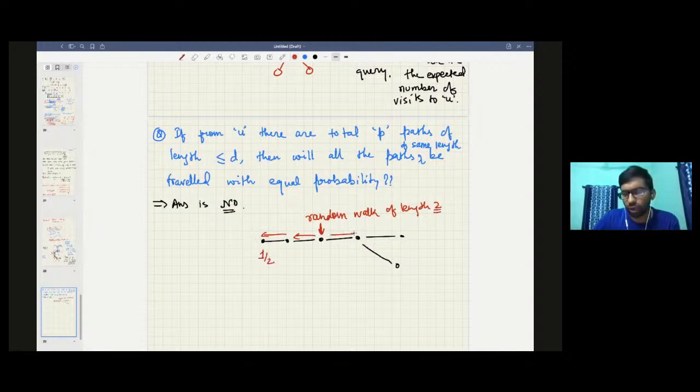What is the probability of taking this? This is probability 1 by 4, and this path is probability 1 by 4 if you do a random walk from here. So clearly you can see these two paths are of the same length from some node u, but they are not equally likely, right? So that was one quick thing I wanted to show so that you have a complete understanding. Now let me see if you have any question.